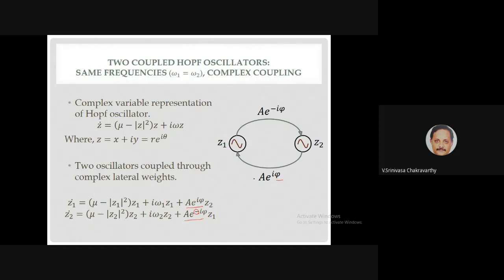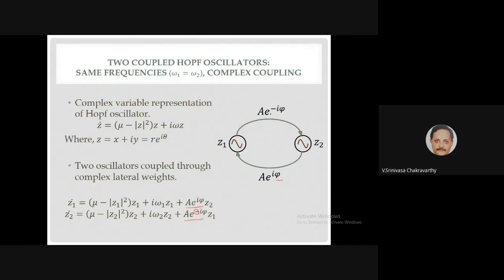How is it possible? We want to show that it is possible if you have complex coupling coefficients and not real coupling. How do we show that? Let us again take the two Hopf oscillator equations. Z1 dot is equal to this, and the extra term now will be, so the coupling constants now are not real, they are complex, given by a into e power i phi and a into e power minus i phi.